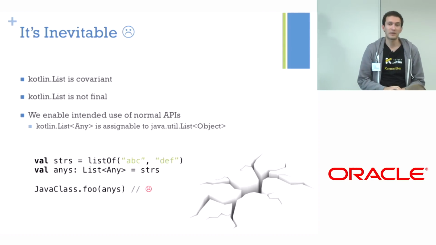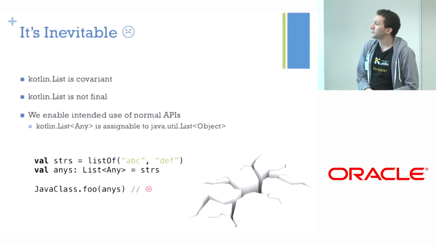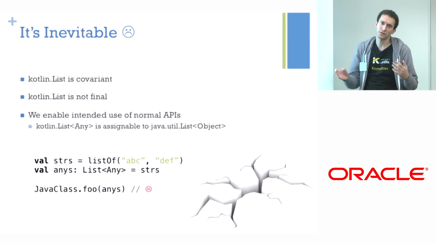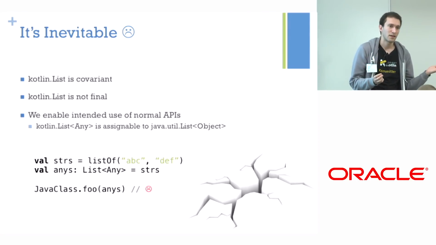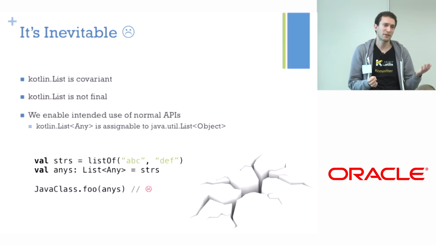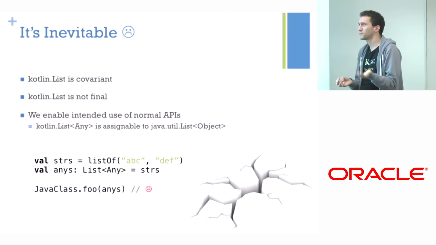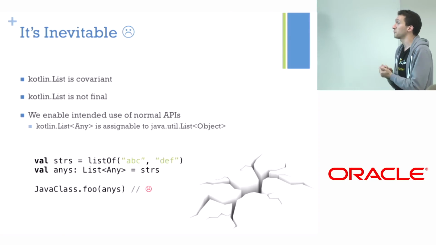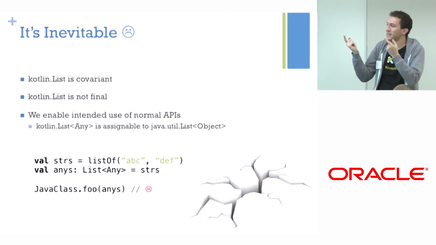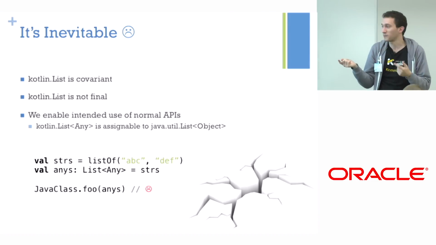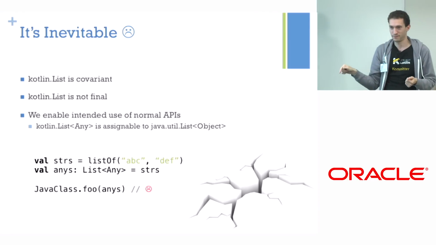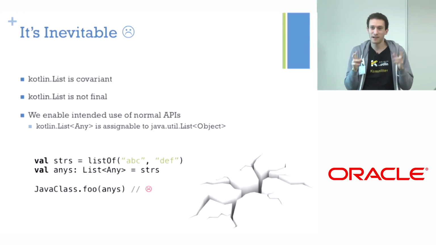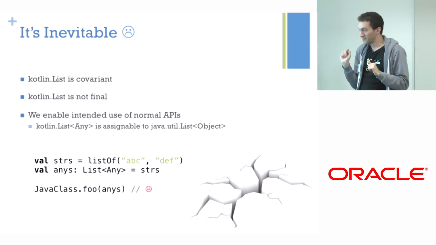A list of question mark would be a little easier because it would be covariant. So you couldn't put anything in it, but you can take stuff out. It doesn't change the picture very much. But it's safe because it's covariant on the Java side. It's not a problem. So here the problem is that we introduce covariance where Java doesn't have it. So we got rid of it with arrays, but introduced it here.